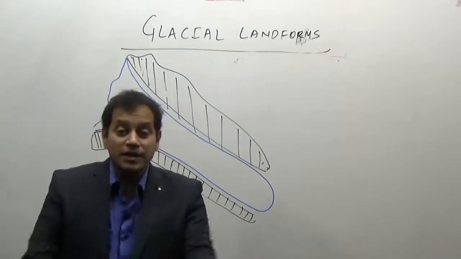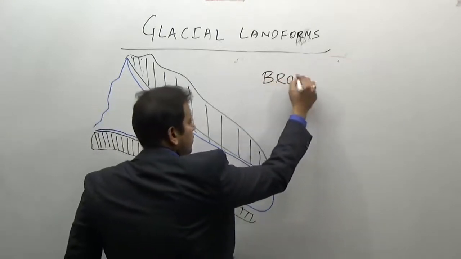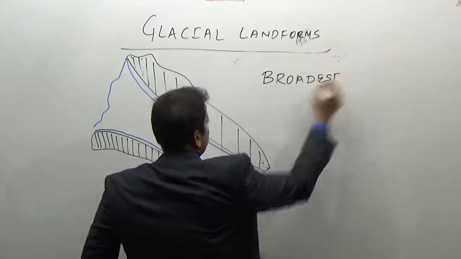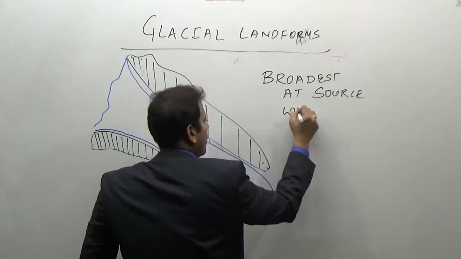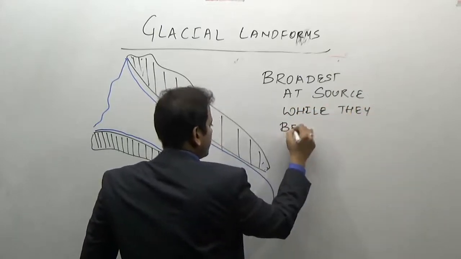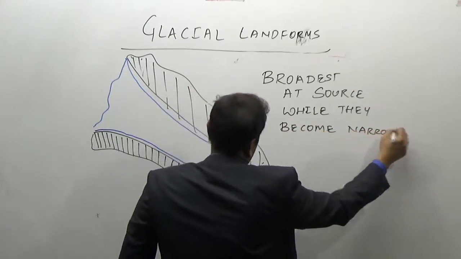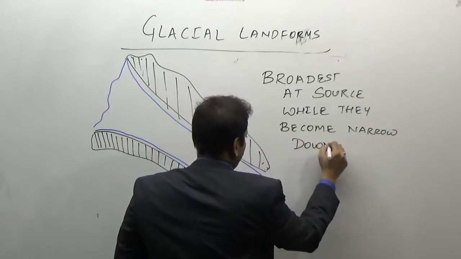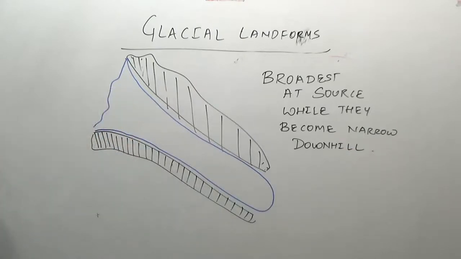That is, they will be broad at the source of a glacier, while they will become narrow down the hill. So why are we doing this? Because the question can be the shape of a glacier. They are broadest at source, while they become narrow down the hill.